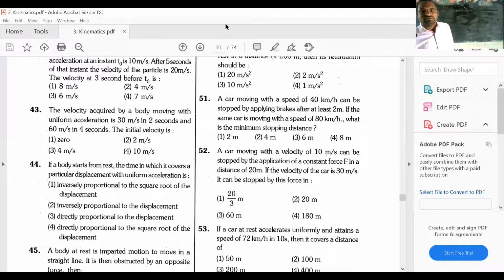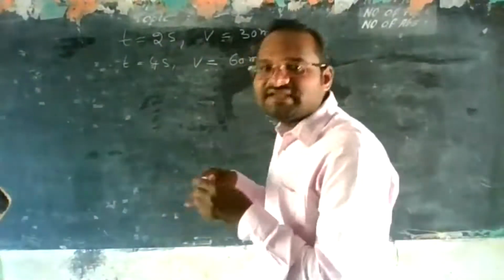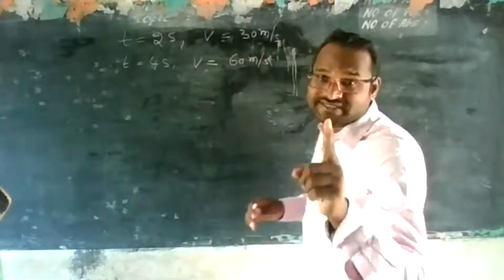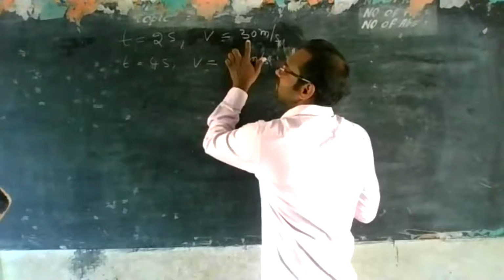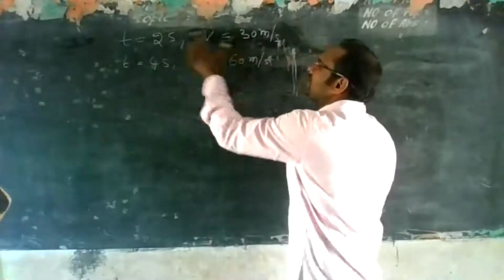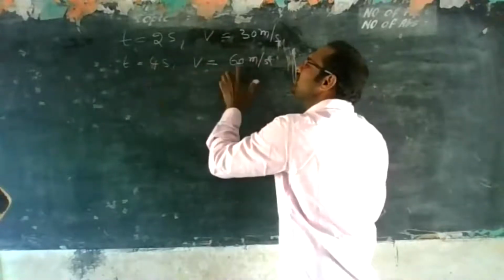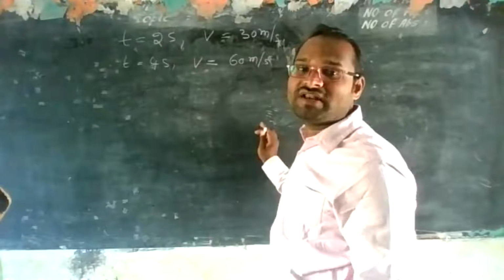They're asking. The only thing is we should write the equations. One vehicle is moving with constant acceleration. In 2 seconds, velocity becomes 30 meters per second. They didn't say anything about initial velocity. This is the final velocity in 2 seconds. Then after 4 seconds, it becomes 60 meters per second. Then what will be its initial velocity?